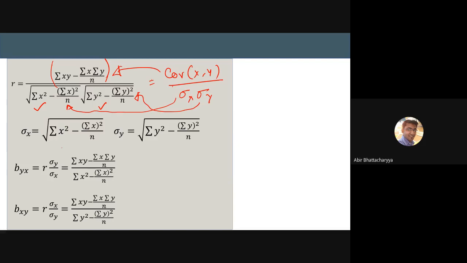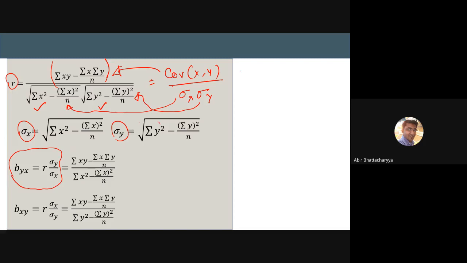Now what is byx? byx equals r times sigma y by sigma x. Now plug in the values: r equals this, sigma x equals this, sigma y equals this. If I plug in these values, these things get cancelled by each other.